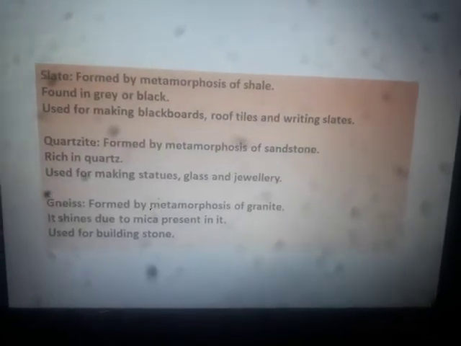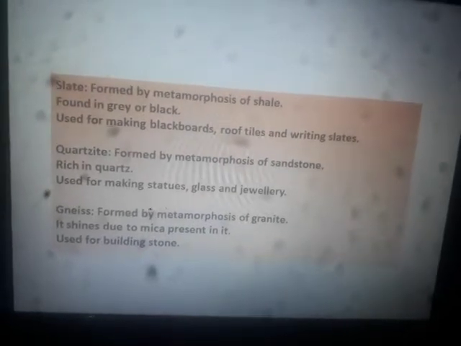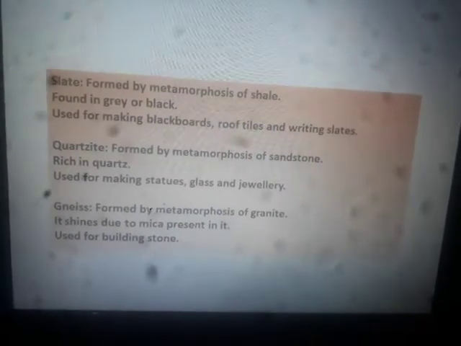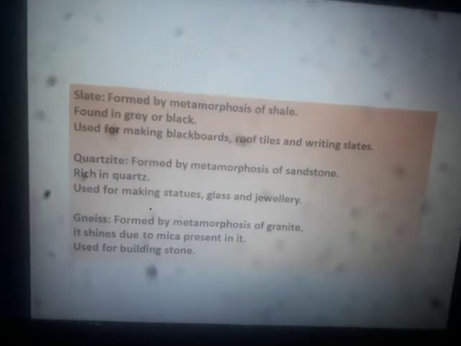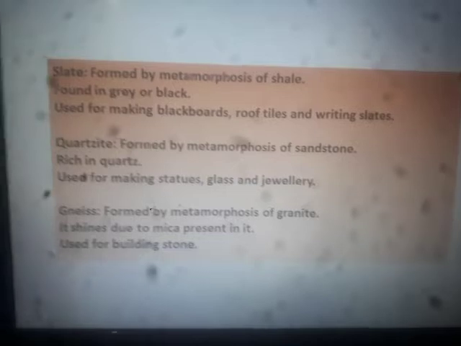What are the uses of slate? Slate is used for making blackboards, roof tiles and writing slates. So basically it is used for making blackboards and slates.